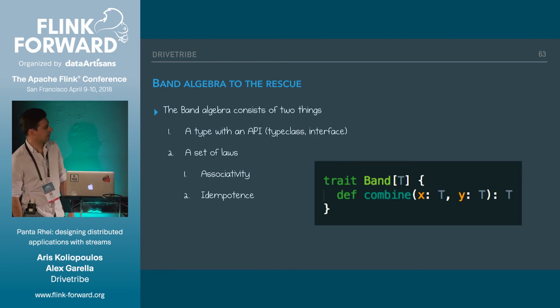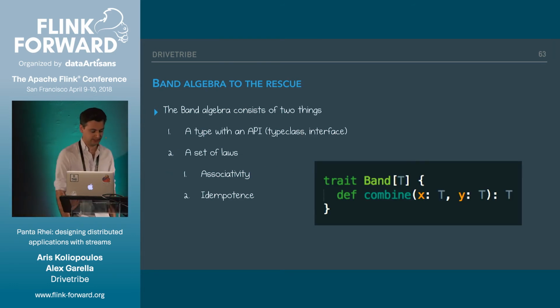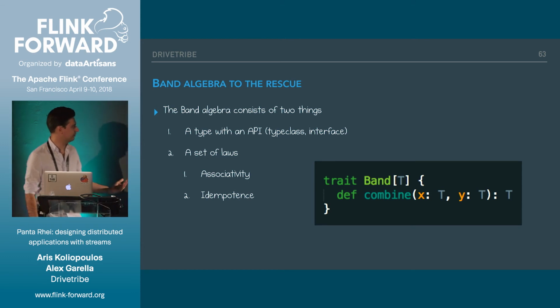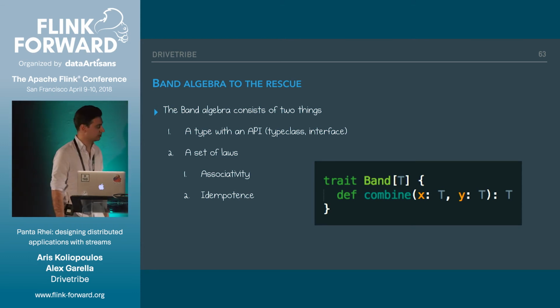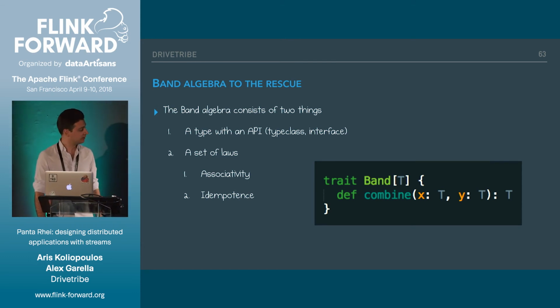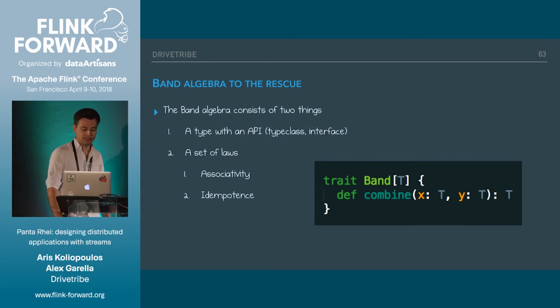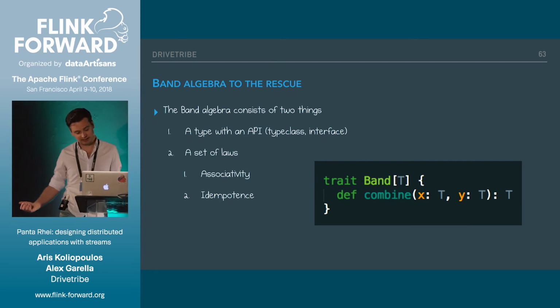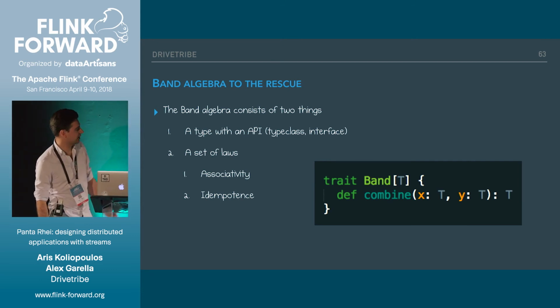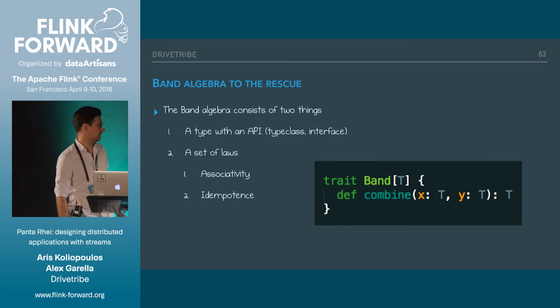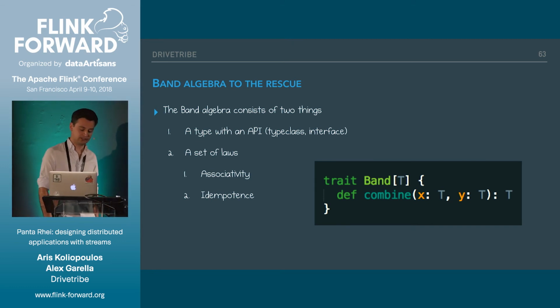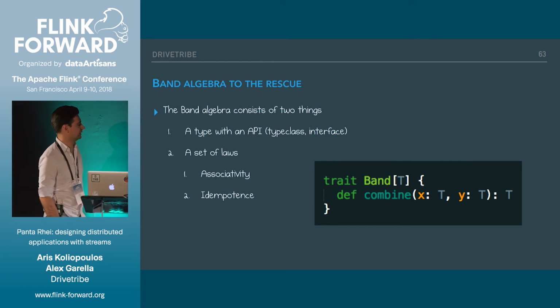If we look at maths, we can find something called a band algebra, which satisfies these exact properties. So what does a band algebra correspond to in programming? Well, it's basically a type with an API. In functional programming, we would call this a type class. In object-oriented programming, we would call this an interface. And the second thing it has to have is a set of laws. Like we said before, we want associativity and idempotence.